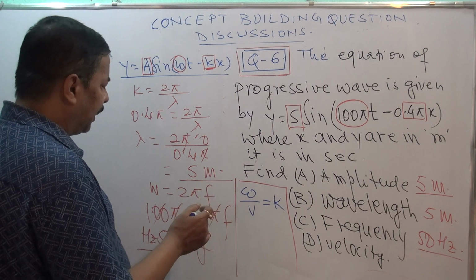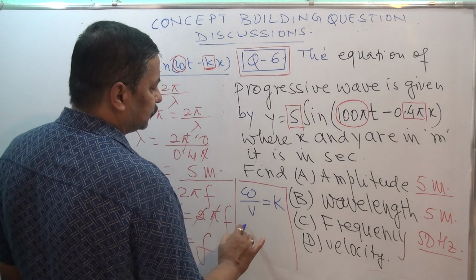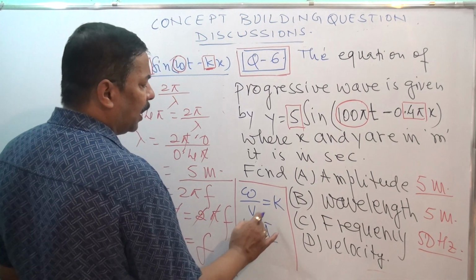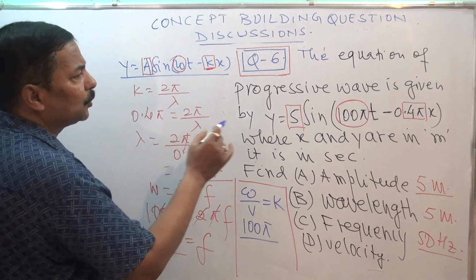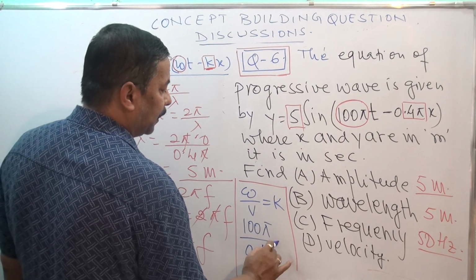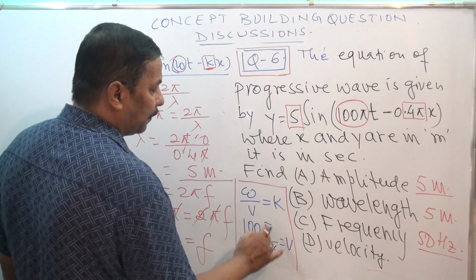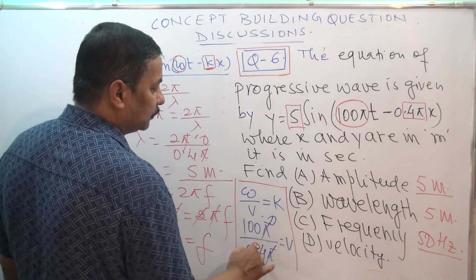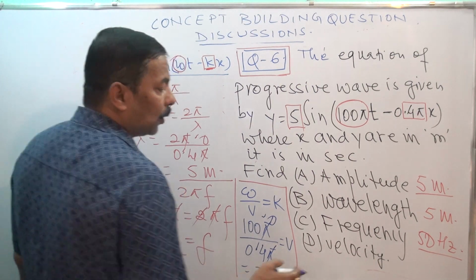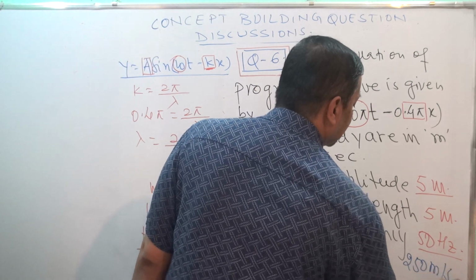So omega according to this question is 100 pi, and k is 0.4 pi. So it should be equal to V. Pi will cancel, and this answer should be 250 meter per second.